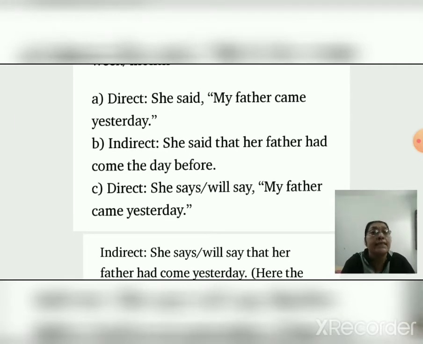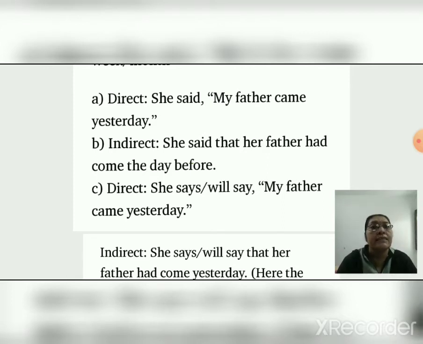We go as per this example. Direct sentence, she said, my father came yesterday. In indirect, we convert, she said that her father had come the day before. Because in the direct sentence, this is in simple past tense. My father came yesterday. Then simple past we convert into past perfect. Do you know? We already understood the tense. She said that her father had come the day before. Yesterday, then the day before.